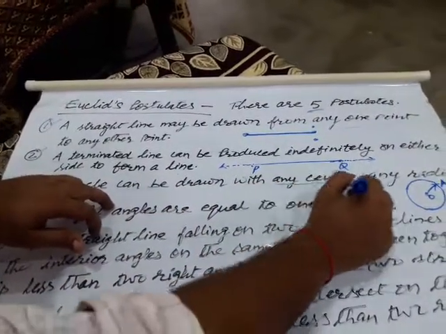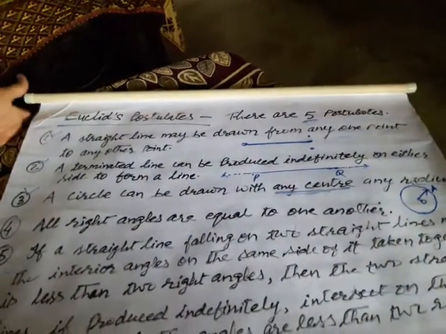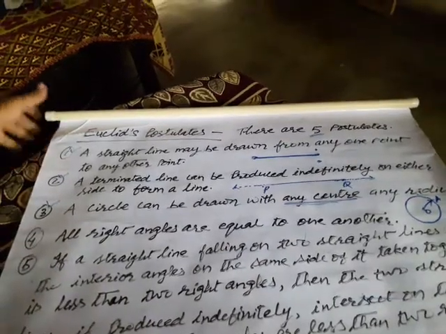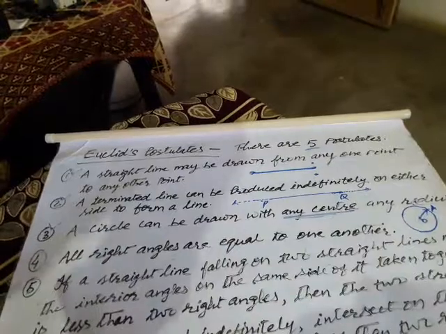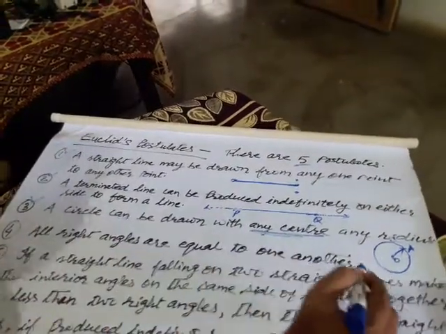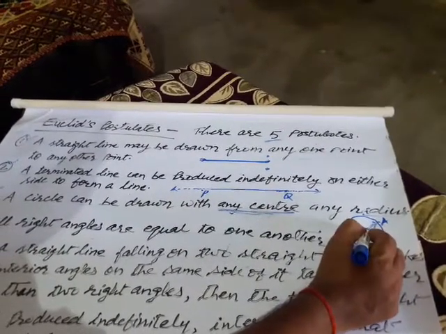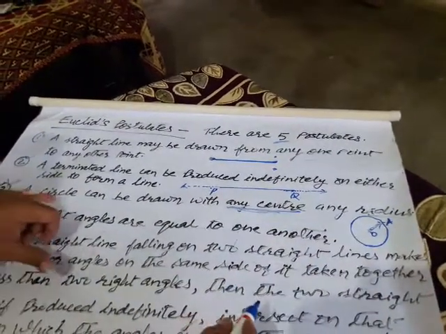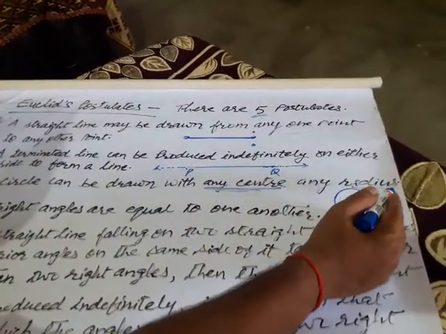Now the third postulate: a circle can be drawn with any center and any radius. Children, a circle can be drawn with any center and any radius. What is this? Let us see. You can take any radius of your convenience. A circle can be drawn with any center and any radius.